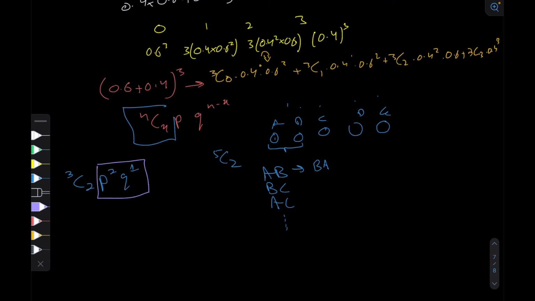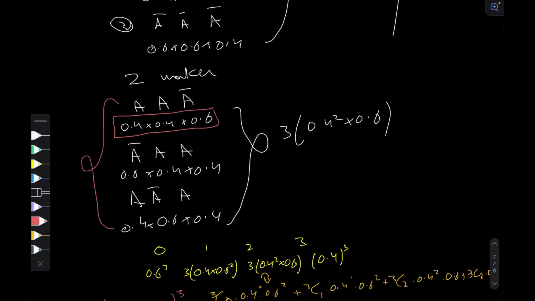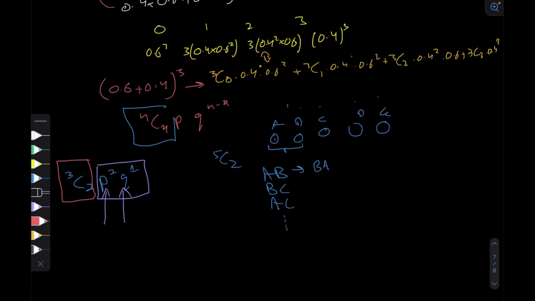So it's saying that the probability of success has occurred two times and the probability of failure has occurred one time, or 3 minus 2 times, because 3 is the total. And what 3C2 is saying is that there are this many different combinations that can happen. So if I scroll up, this is what's giving us the p squared multiplied by q, and multiplying it by the number of situations in which they occur, the 3C2, which is 3. This is the reason why it's called a binomial distribution, because when you expand it follows the binomial theorem.